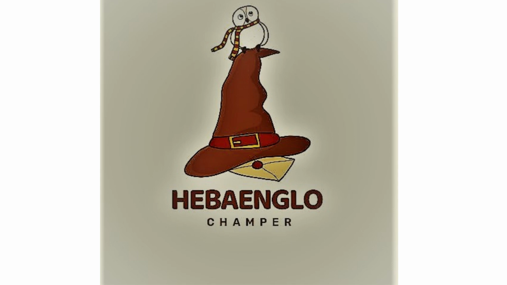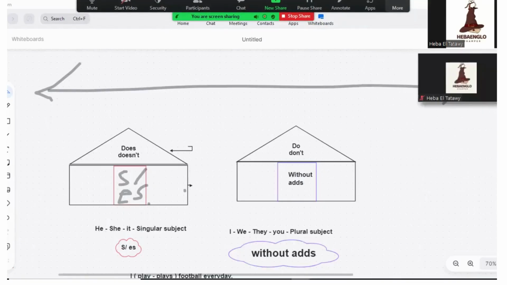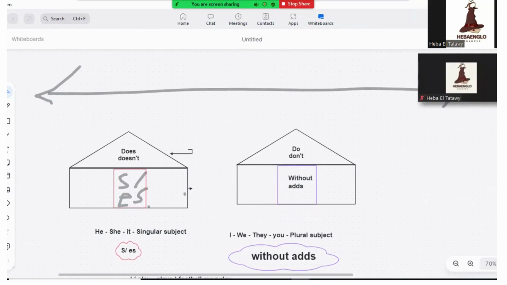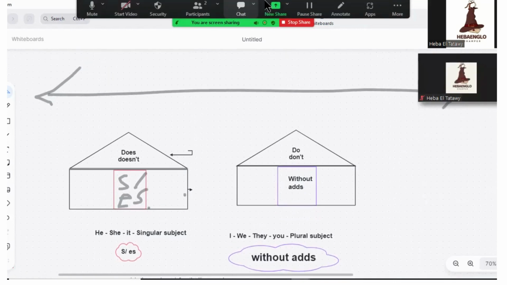Okay. I'm going to tell you a story. Do you like stories? Yeah. Once upon a time, there were two groups walking in the desert.